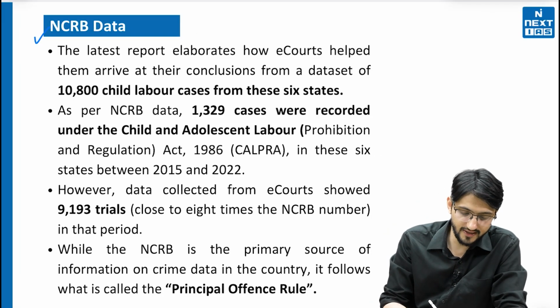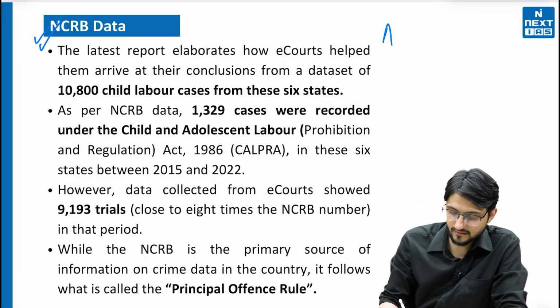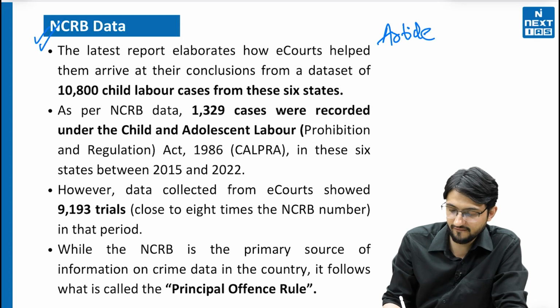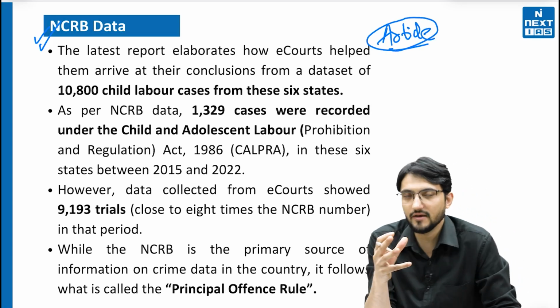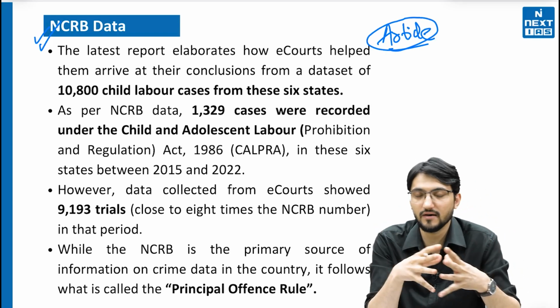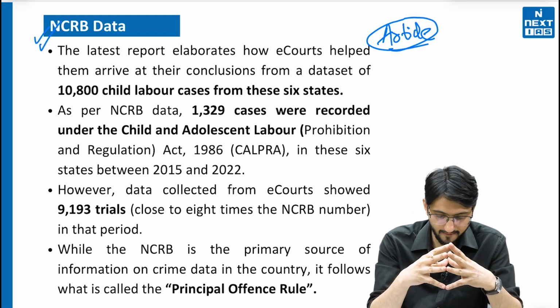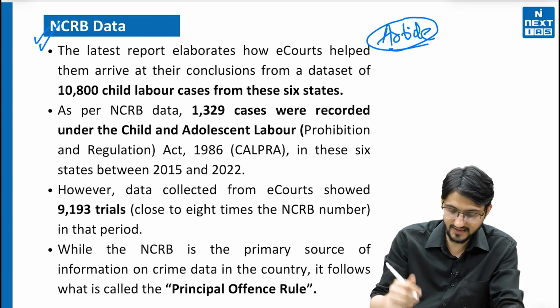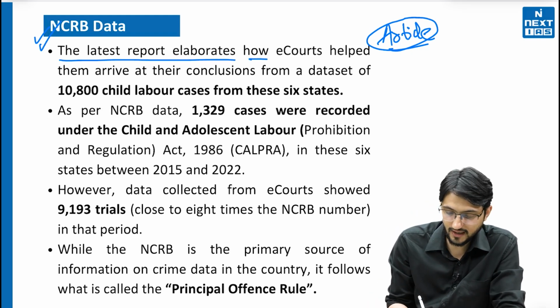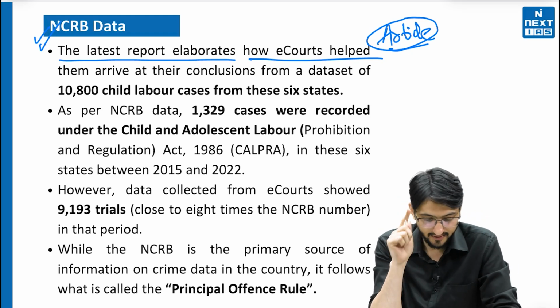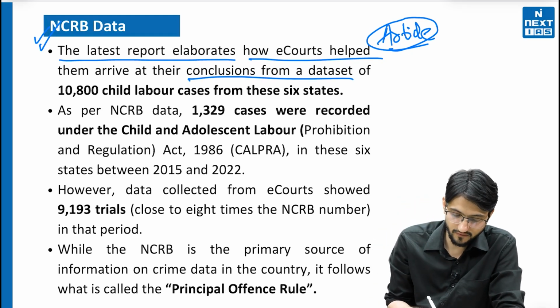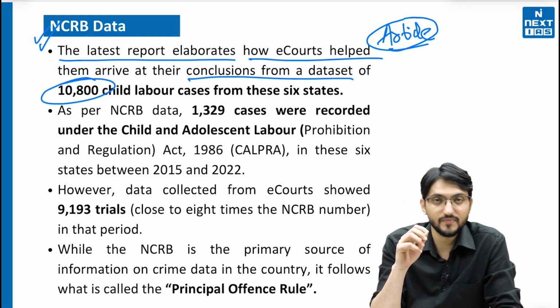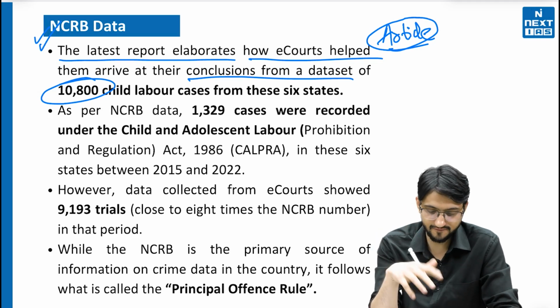Now, what is the data that has been quoted in this article? As a rule in DNA, we cover the information appearing in the article, because that is what the dynamic part is all about. So the article says that the latest report elaborates how e-courts helped them arrive at the conclusion from the data set of 10,800 child labor cases from 6 states.